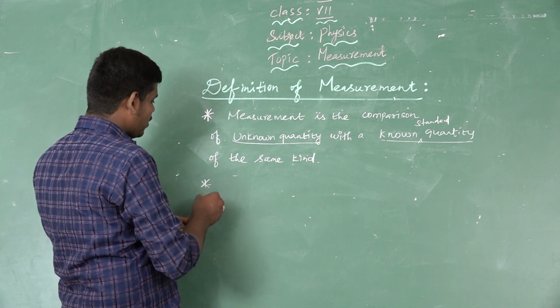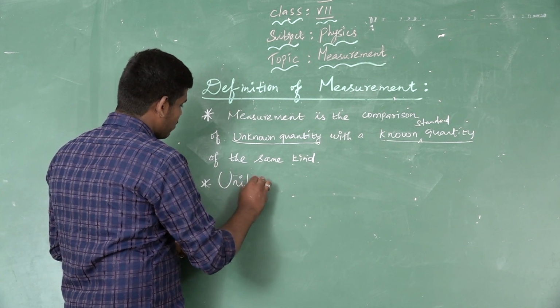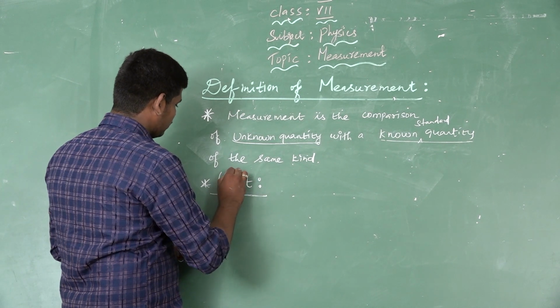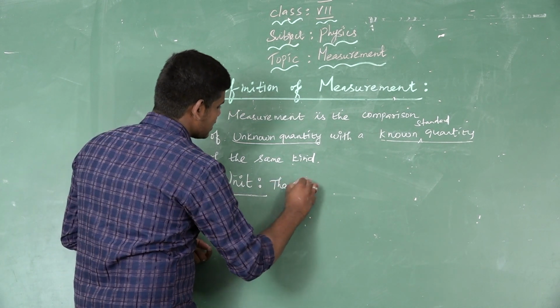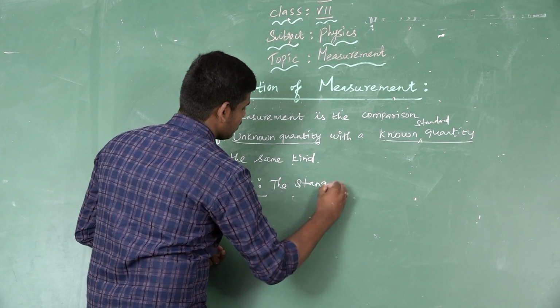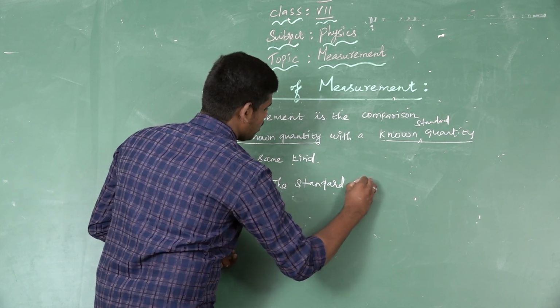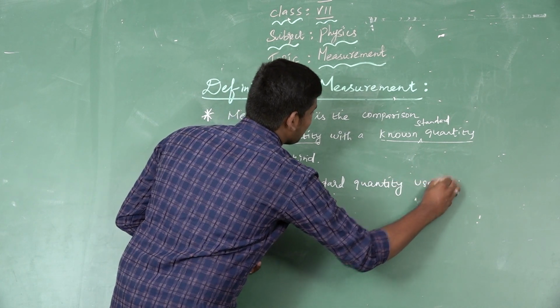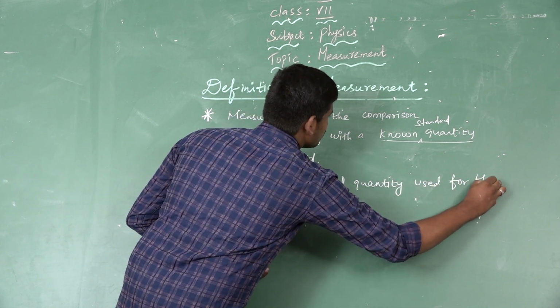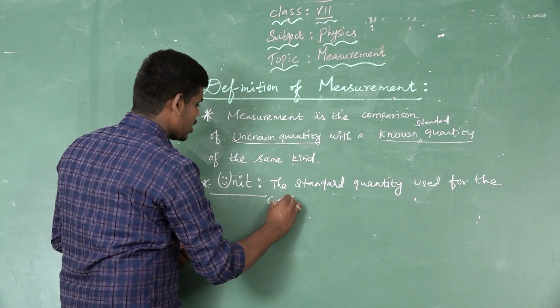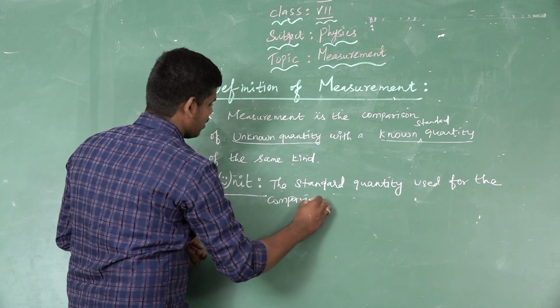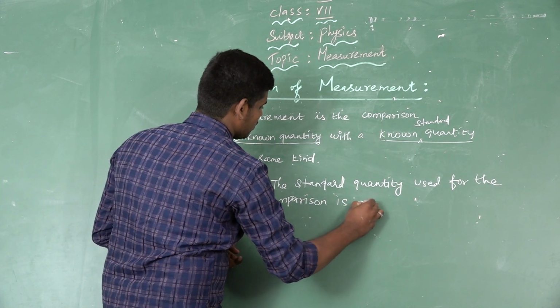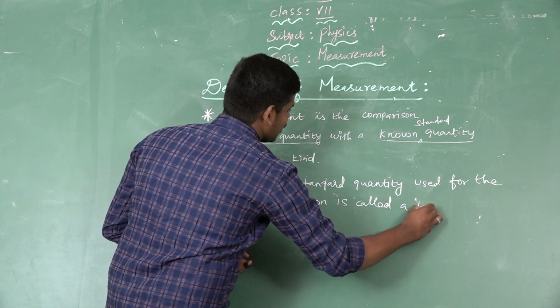Next, we want to see unit. The standard quantity used for the comparison is called a unit.